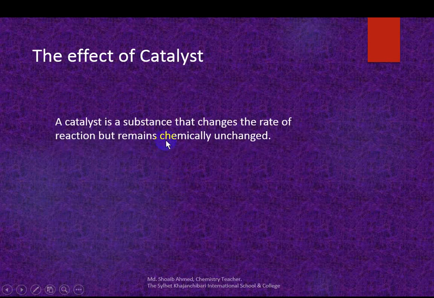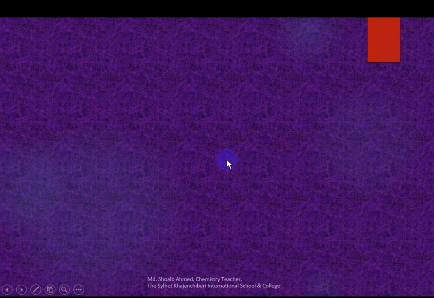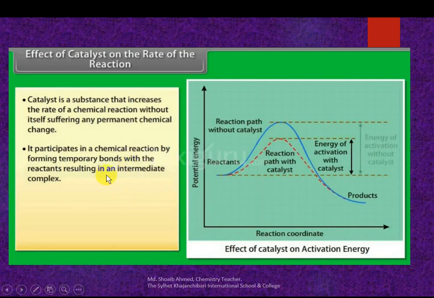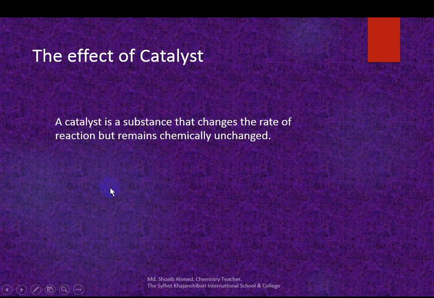Catalyst is a substance that changes the rate of a reaction but remains chemically unchanged.